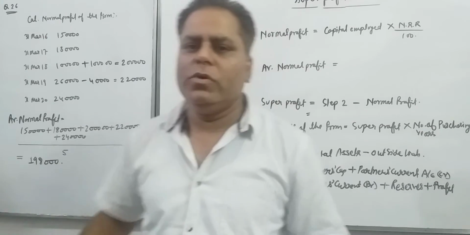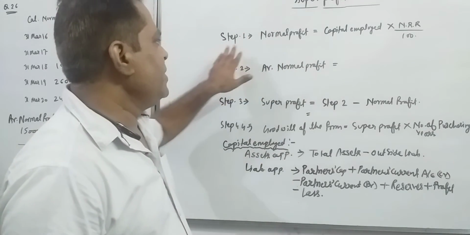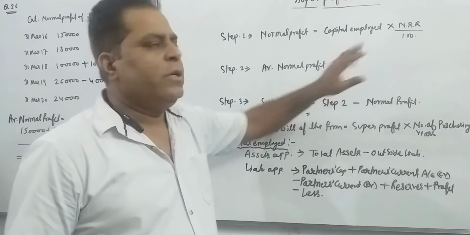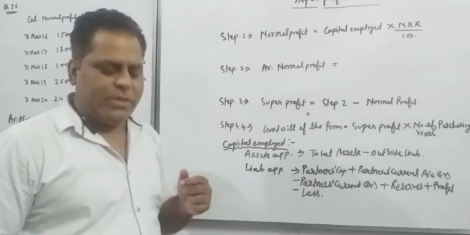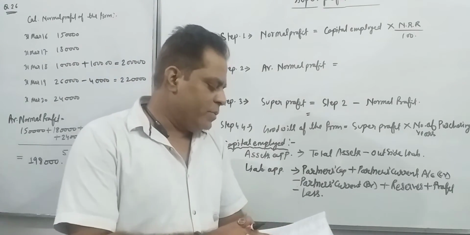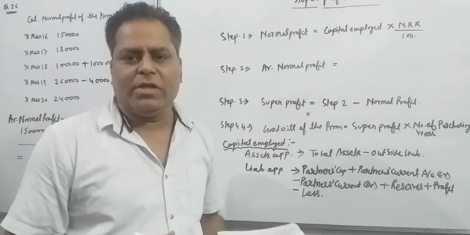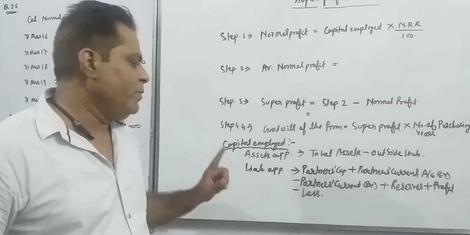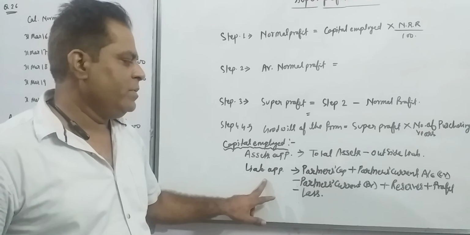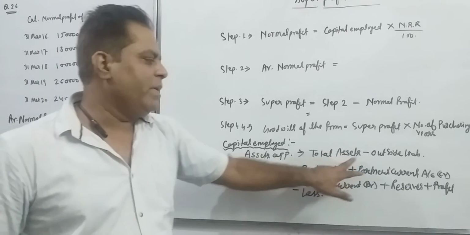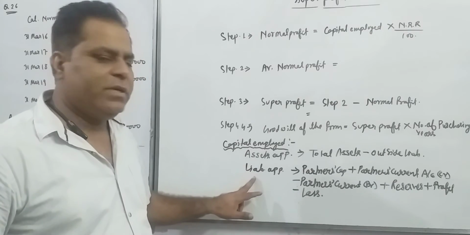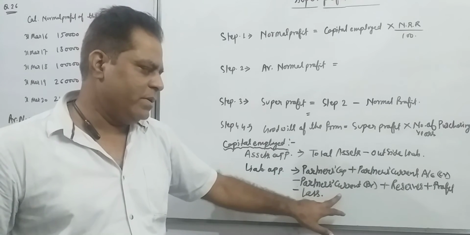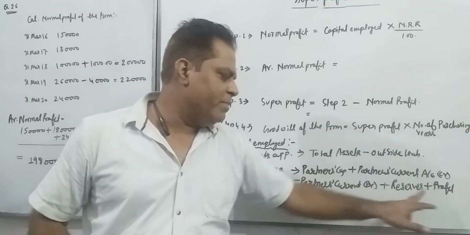So student, we have determined the average normal profit here. Now we are moving to our next step. What is our step 1? Normal profit. For normal profit, what do we need? We need capital employed. You can see that in this question number 26, capital employed is not given. I have explained that if capital employed is not given, we have two approaches: asset approach and liabilities approach. According to the asset approach, it is total assets minus outside liability. According to the liabilities approach, it is partners' capital credit balance, partners' current account credit balance minus debit balance of current account, plus reserve, plus profit, minus loss.